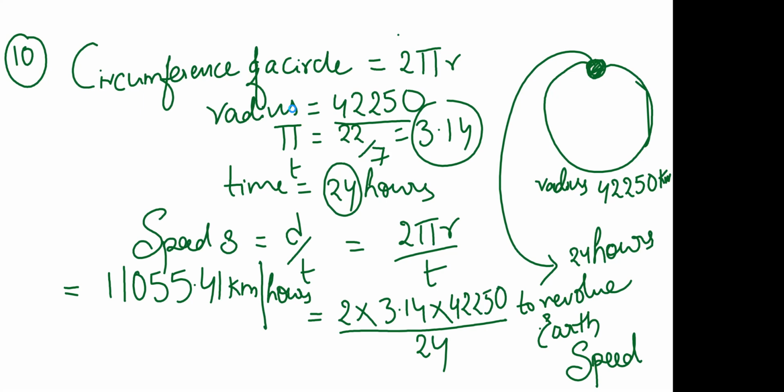So this is 11,055.41 kilometers per hour.